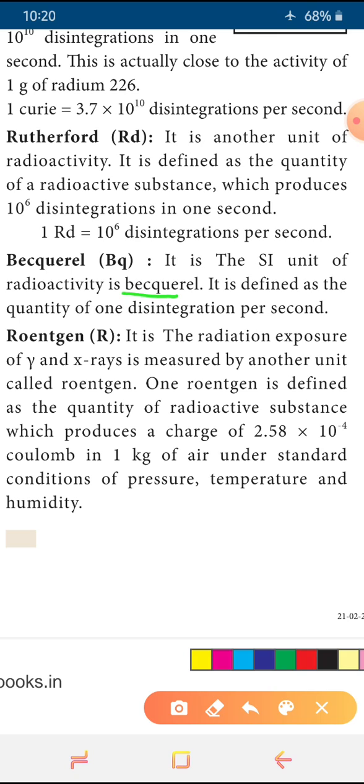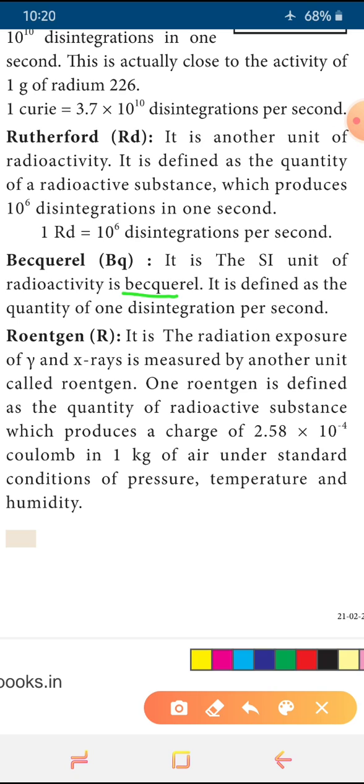Becquerel. So the first one is traditional, and we are also using the Rutherford. But in SI what we are following is becquerel. It is defined as the quantity of 1 disintegration per second. So how much radioactive substance is required to produce 1 disintegration in 1 second? This is called what? 1 becquerel. Okay?